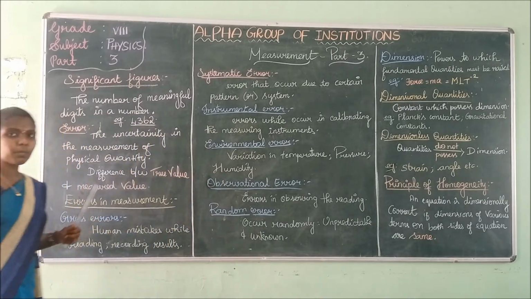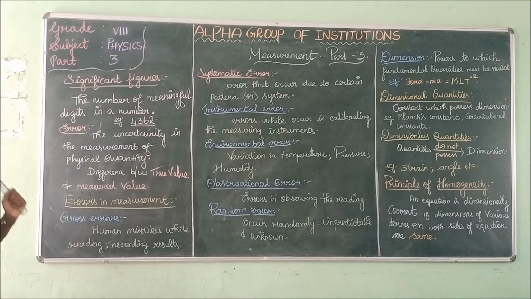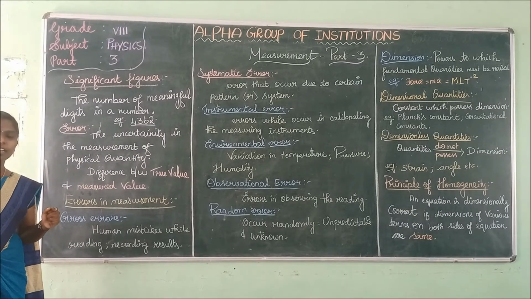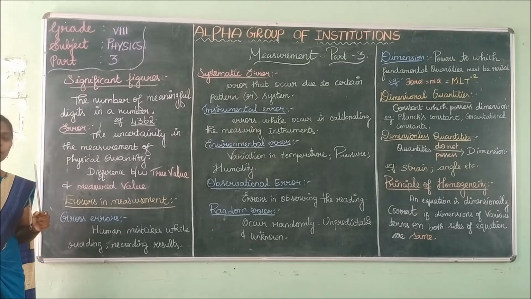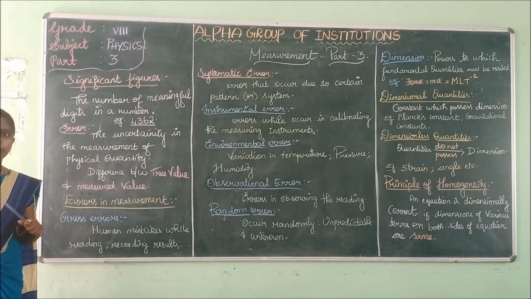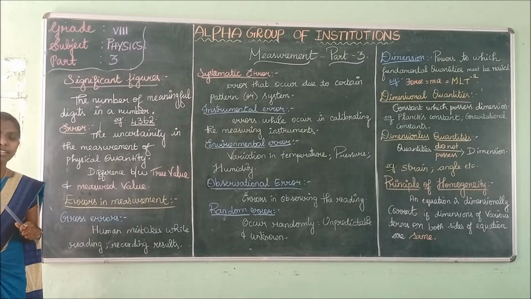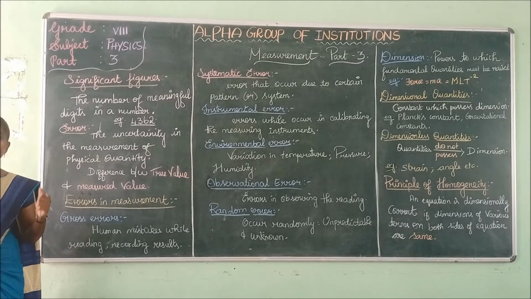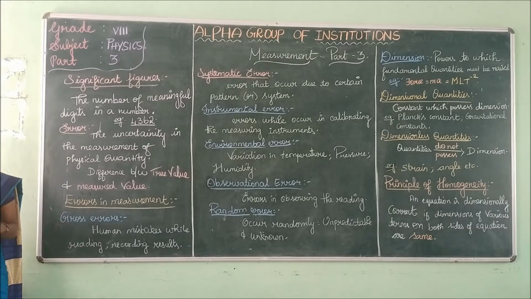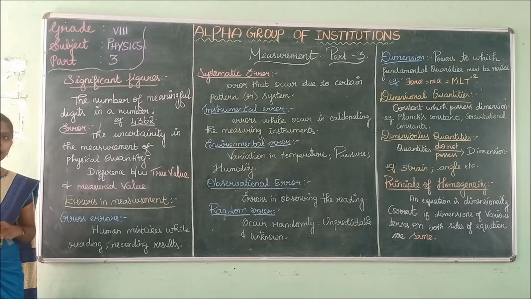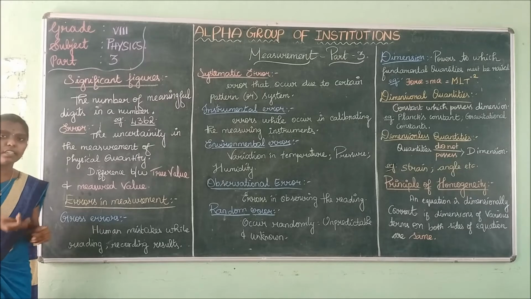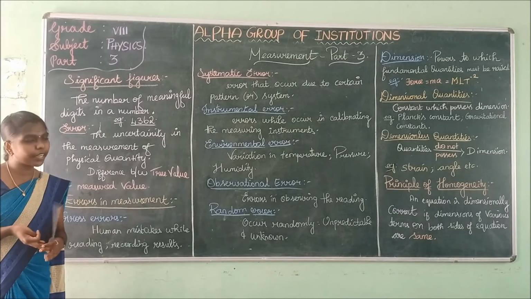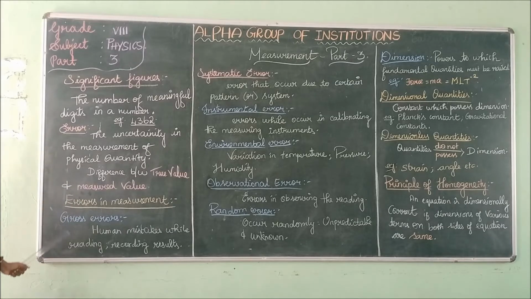Errors in measurement are divided into three major types, namely gross error, measurement error, and blunders. Measurement errors are again divided into systematic error and random error. Systematic errors are further divided into instrumental error, environmental error, and observational error. Now we are going to see the various errors.